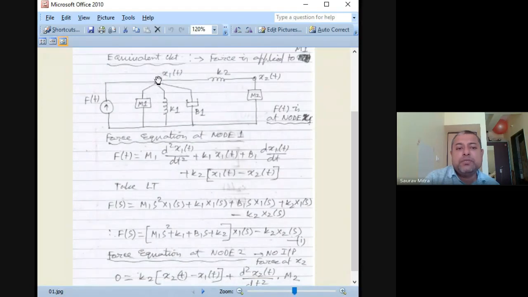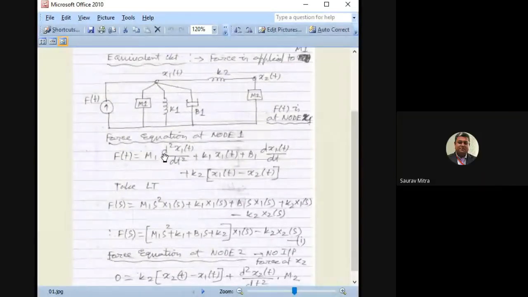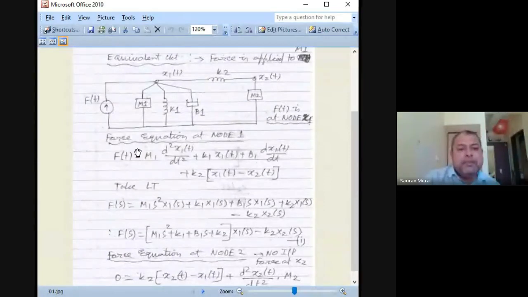As we are writing the equation with respect to node x1t, we first write K2 (x1 minus x2). Whenever we write for the x1 node, x1 comes first. This is the main equation that we have to write.